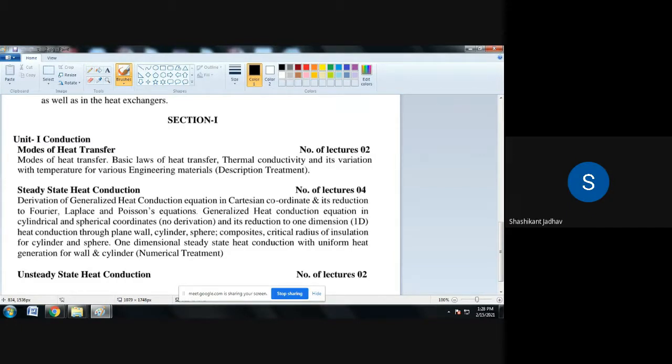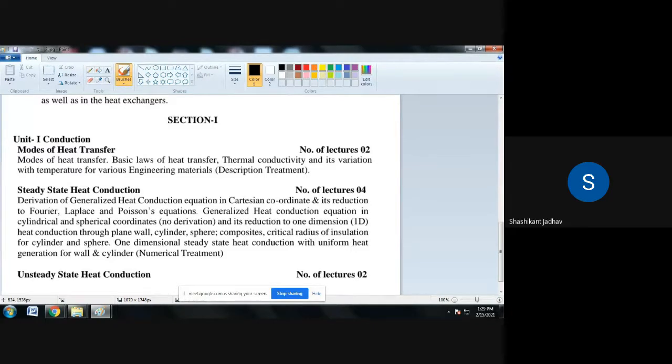So what is another name for joule per second? Joule per second means what? Watt. Okay, Omkar Pawar, put it in the chat box. So joule per second is nothing but watt.